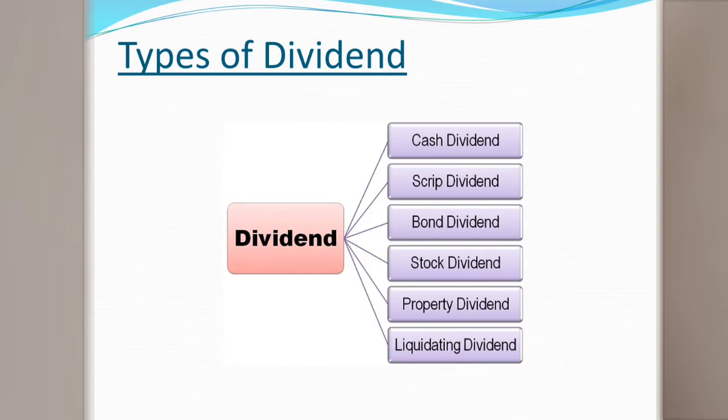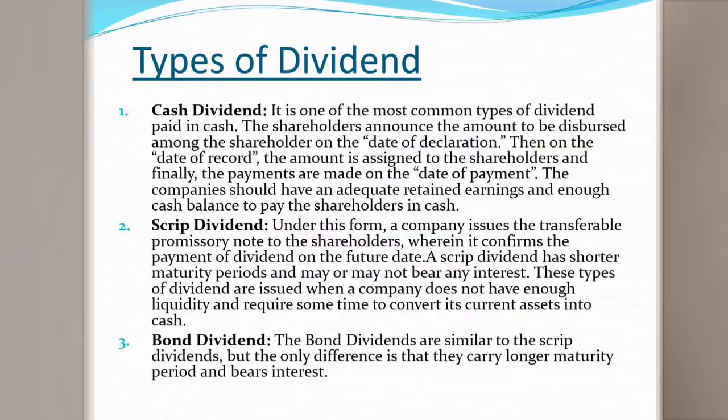Liquidating dividend refers to a dividend given during the time of winding up of the company. So shareholders have no right to claim the dividend prior to the liquidation, prior to the termination of the company. Termination मा पुग्नु भन्दा अगाडि dividend claim गर्ने अधिकार छैन है. So if the dividend is given during the time of liquidation or the winding up of the company, we call that a liquidating dividend.